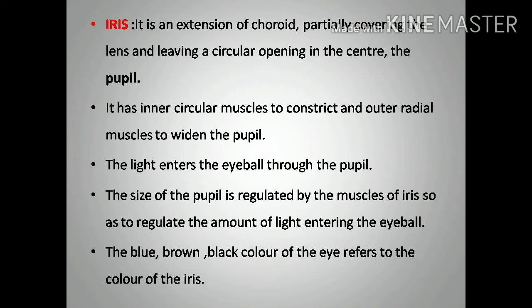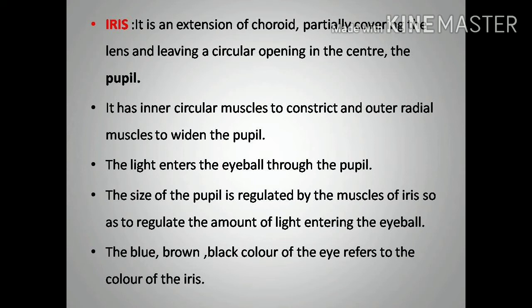It has inner circular muscles to constrict and outer radial muscles to widen the pupil. The iris helps to change the size of the pupil. It has two types of muscles, one circular and one radial. The circular muscle helps to constrict the pupil and the radial muscle helps to widen the pupil. The size of the pupil changes because of this iris.